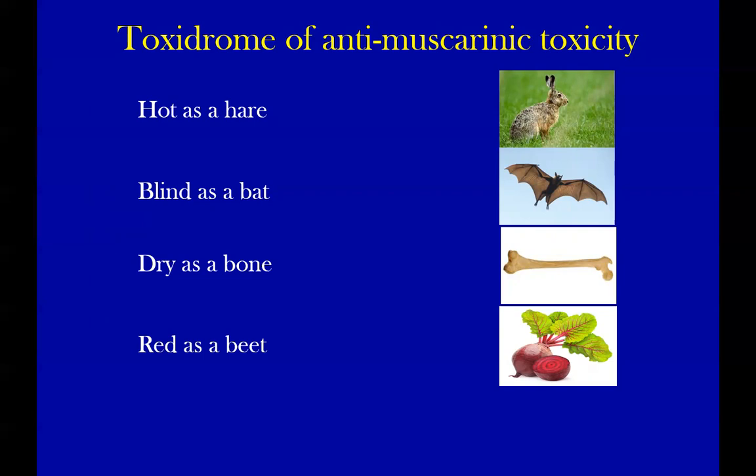When there is decreased sweating, why is there reddening? It is compensatory. Because of the increase in body temperature, your cutaneous blood supply will compensatorily dilate to get rid of some heat. So basically, atropine toxicity will lead to flushing, dilatation of the cutaneous blood vessels. So, red as a beet.